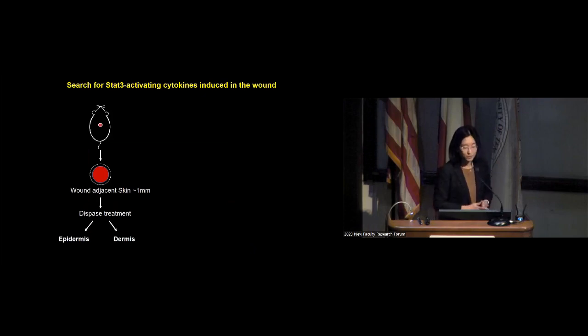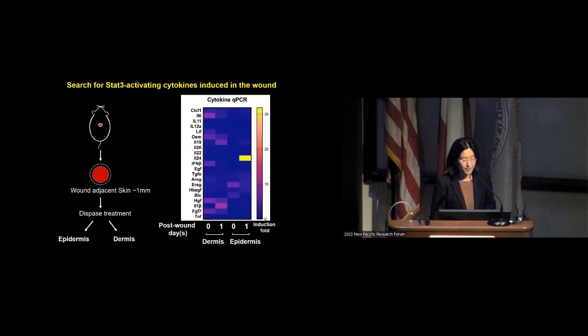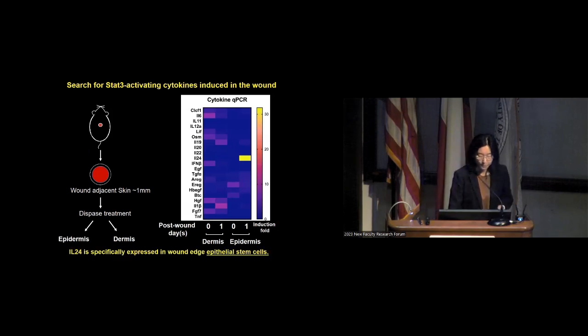We took a piece of mouse skin wounds and searched for STAT3-activating cytokines that are induced in the wound. One cytokine here stands out, which is IL-24. IL-24 is a cytokine that is not expressed in the homeostatic condition, but is remarkably induced after injury in the skin epithelium. And we also show that IL-24 is specifically expressed in the wound edge epithelial stem cells.